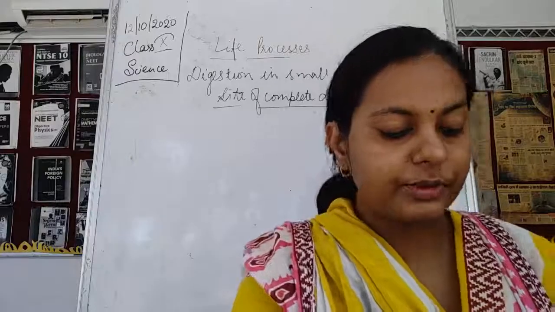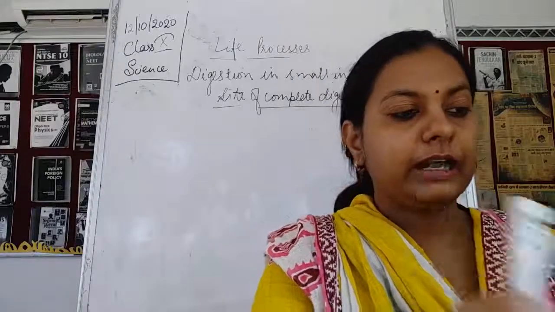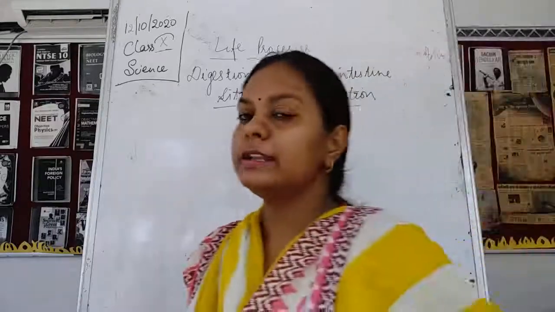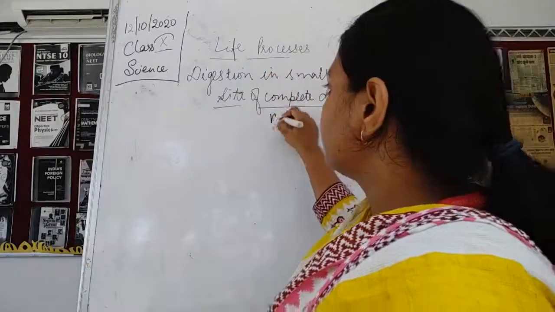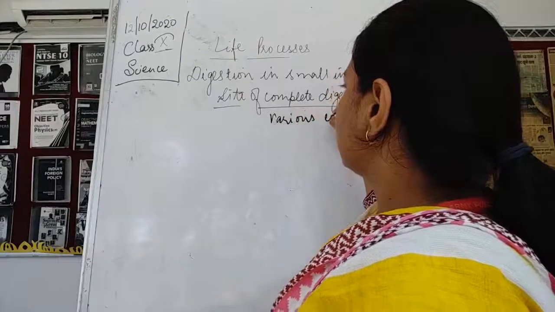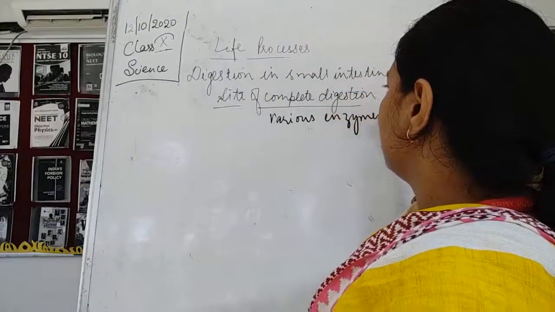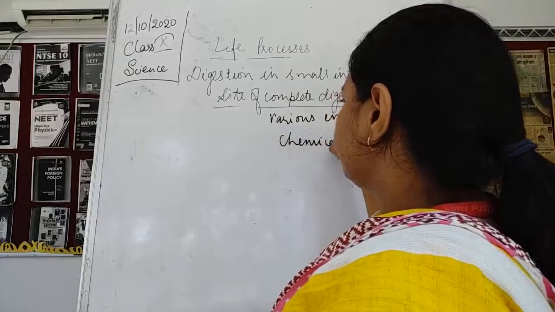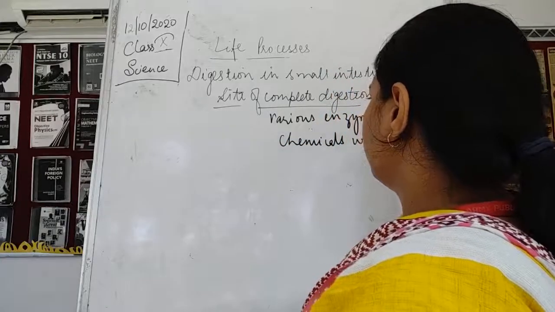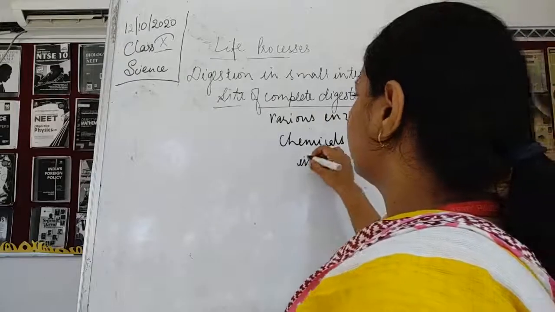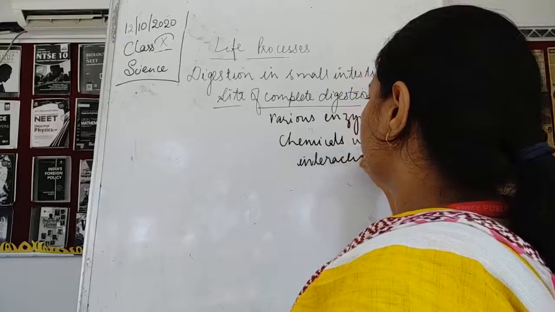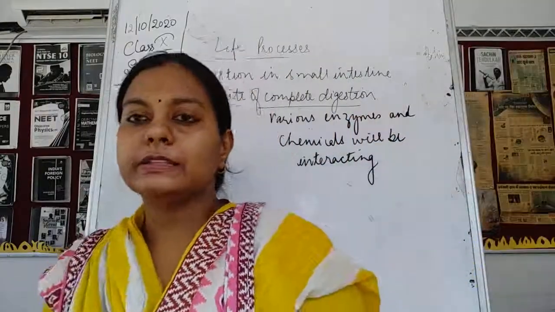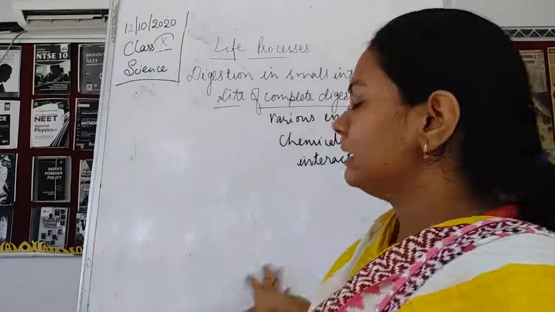Now, why is it said to be the site of complete digestion, children? Because the small intestine is a place where various enzymes and chemicals will be interacting. This is a site where many chemicals are going to be interacting.